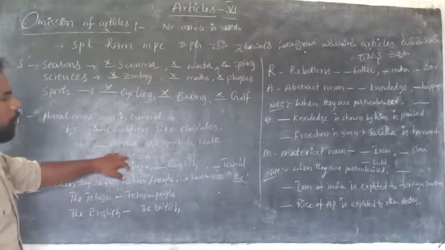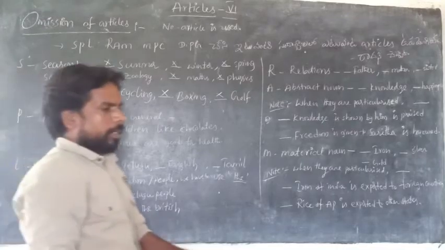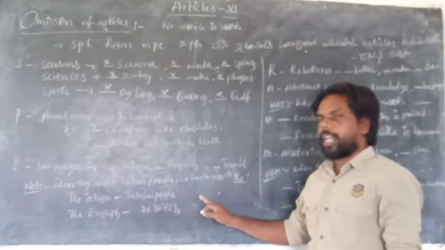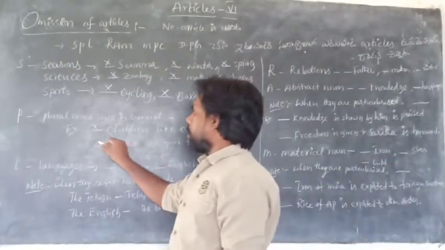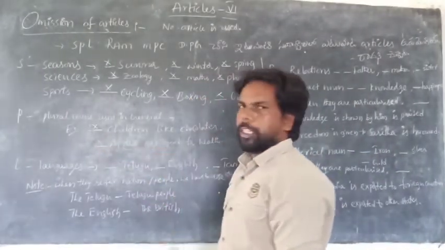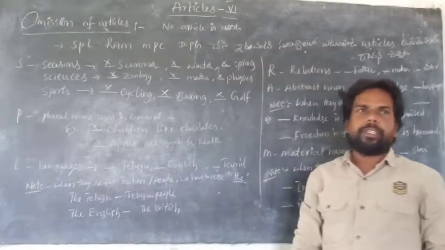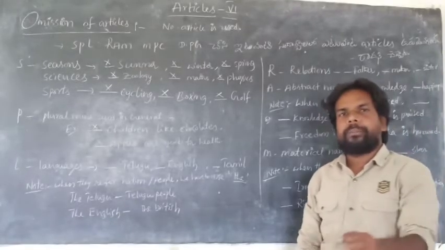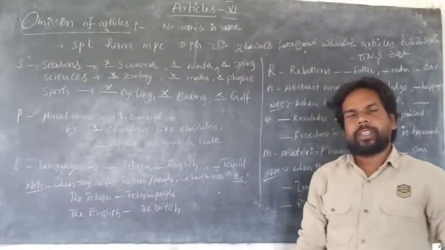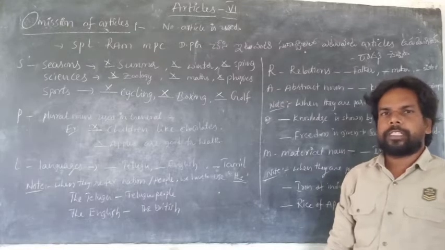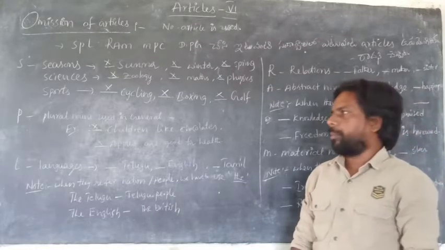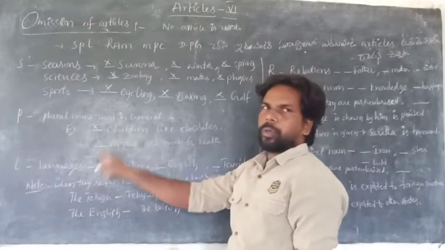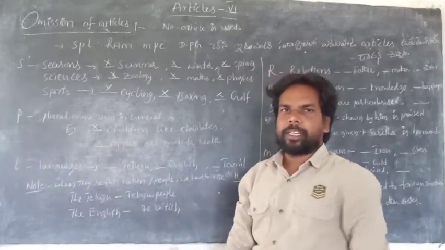And apples are good for health. Not some apples, all apples are good for health. It is a plural, but it is used in general. On those occasions, you never use any article. One more example: computers are used in every office. If you go to any office, you can see computers. So, when plurals are used in general, we never use any article.